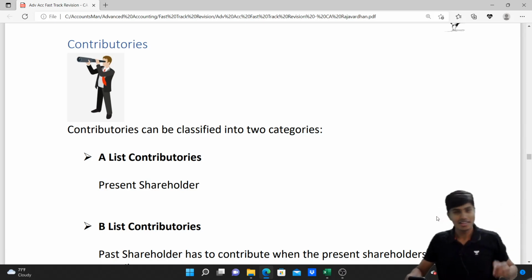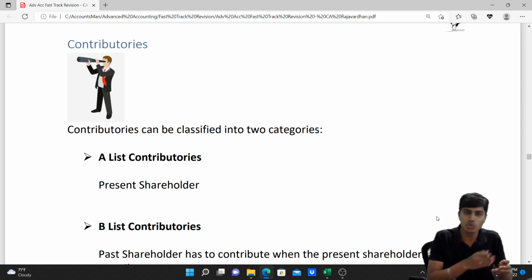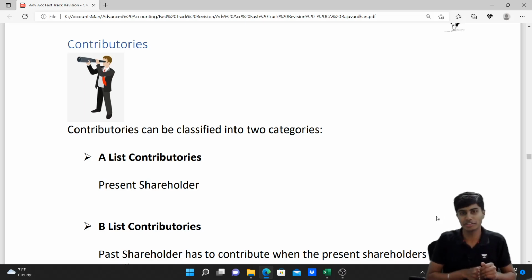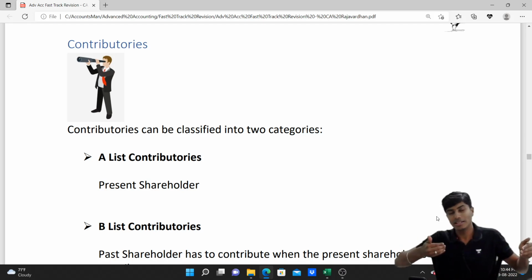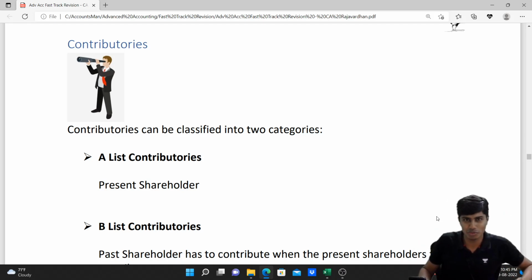provided that such past shareholder has transferred the share to the present shareholder within 12 months from the date of liquidation. Meaning, from the date of liquidation, we need to count 12 months. The date of transfer should be falling between these 12 months. Only then the company can ask money from B-list contributor.